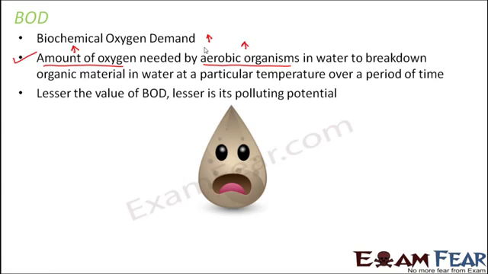So here there is a very simple and direct relationship: lesser the value of BOD, lesser is its polluting potential. So we have to ensure that the value of BOD reduces to a very large extent, because when the value of BOD reduces greatly, the polluting potential of the sewage also reduces greatly, and that is where we stop the secondary treatment and we say that okay, the sewage is properly treated.